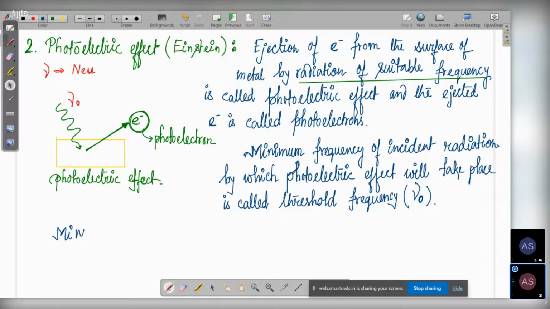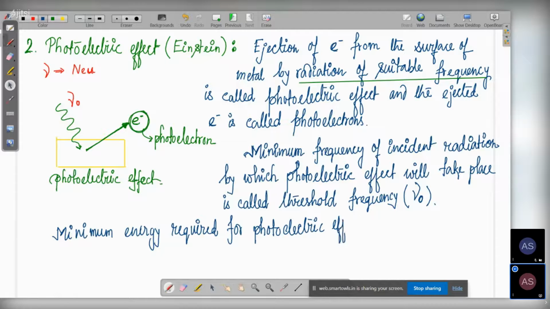The minimum energy required for photoelectric effect is known as the work function.